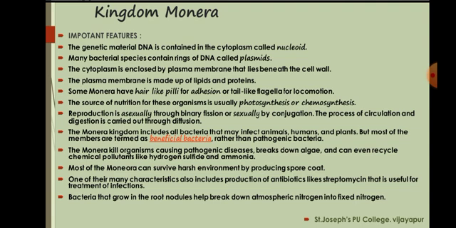In this conjugation, pili, which you may also call sex pili, are helpful for the transfer of DNA from one cell to another cell. Diffusion, what do you mean by diffusion? Movement of molecules from higher to lower concentration. So here we can see in the monerans, circulation and digestion take place through diffusion.